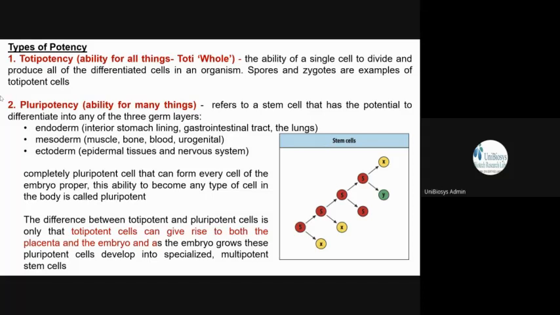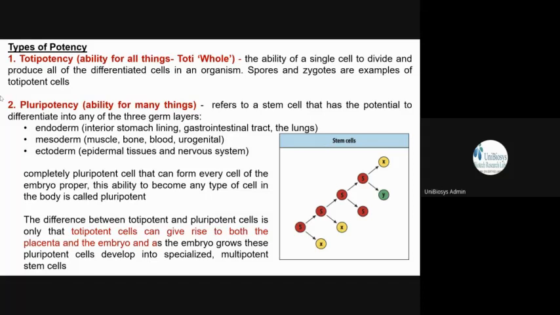And from the mesoderm, what all are formed? Muscles, bones, blood, urinogenital system. So all these are formed from the mesoderm. And then you have the interior endoderm, which forms the gastrointestinal tract and then lungs and then stomach lining. So whatever is seen in the interior of all these things, those are from the endoderm.